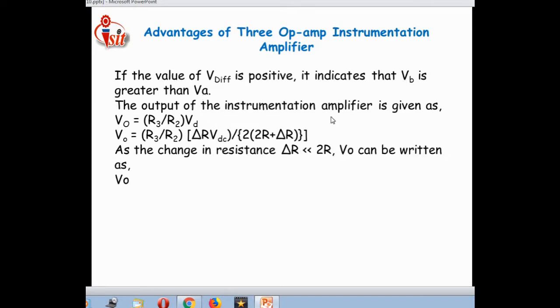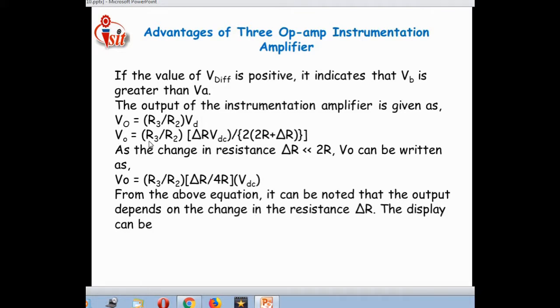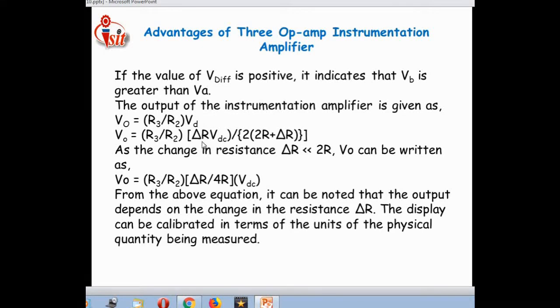The output of the instrumentation amplifier is given as V0, that is the output voltage is equal to R3 divided by R2 into the differential voltage. That is, the output voltage is equal to R3 divided by R2 multiplied by delta R, that is a variable resistance, along with the VDC divided by 2 into bracket (2R plus delta R).